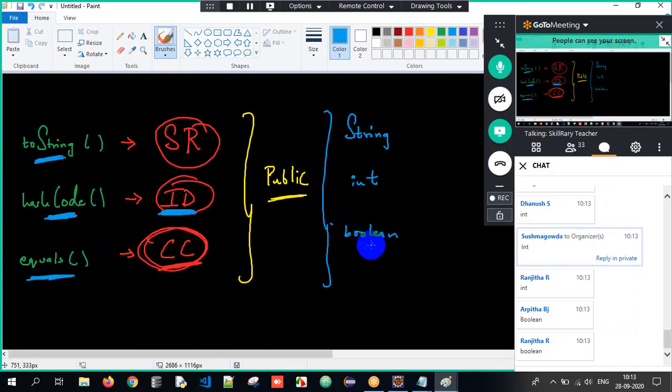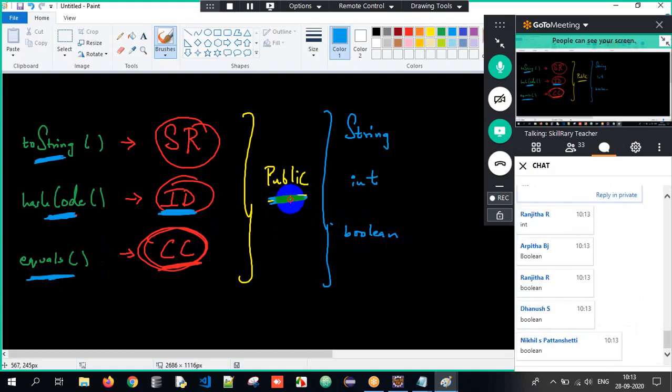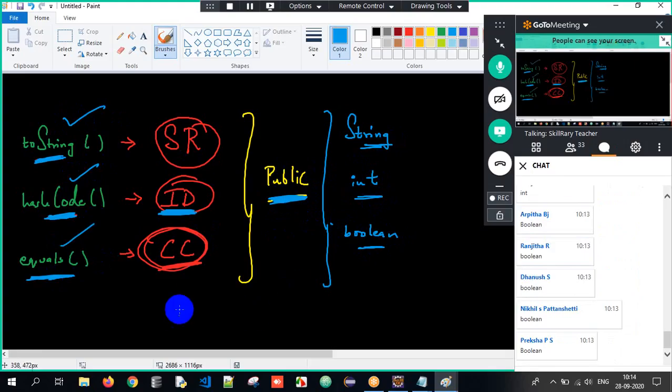Is it difficult to remember? No, right? The access specifier is public so that everyone can access it. The return types are string, int and boolean respectively. And what is the meaning of it? I have told you. You have to be strong enough in everything. You don't have a choice. You have to be strong enough in these specific topics, wherein we are supposed to understand it in a beautiful way.